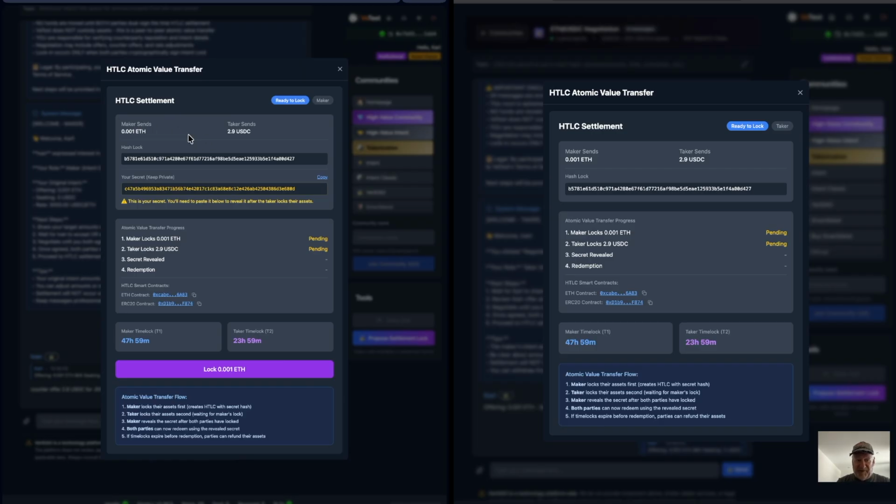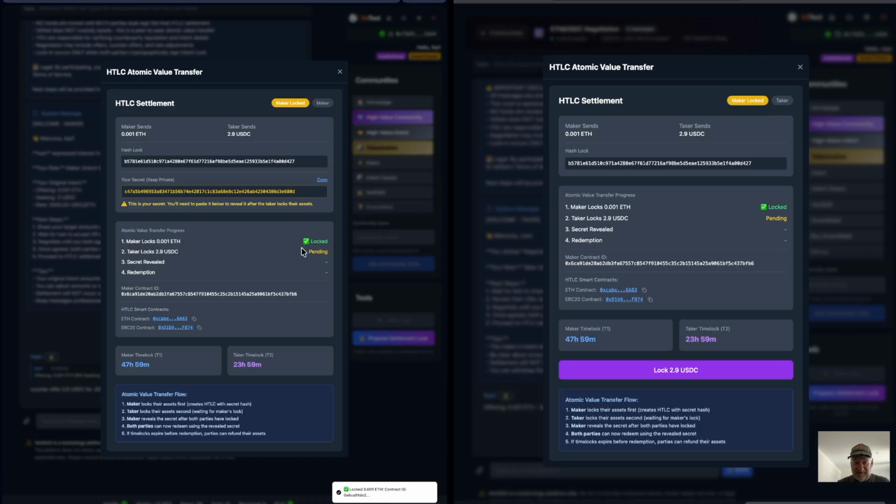We see some new information: the hash lock, that's the HTLC contract, and the secret key, which will come up in a few minutes. The maker needs to provide the secret key. They need to reveal the secret key to move ahead. But first, before they do that, they each need to lock their respective assets into an HTLC. So again, they just click MetaMask to do that, and the app performs that in the background.